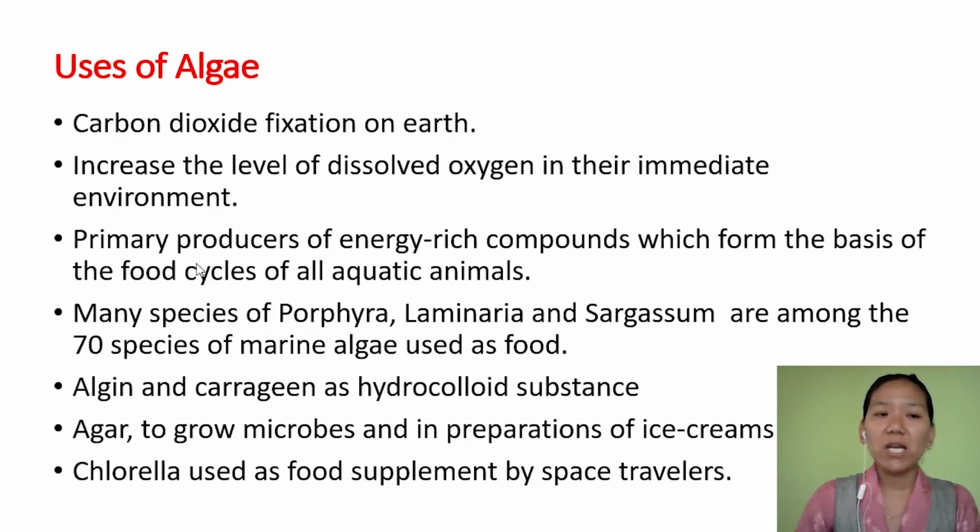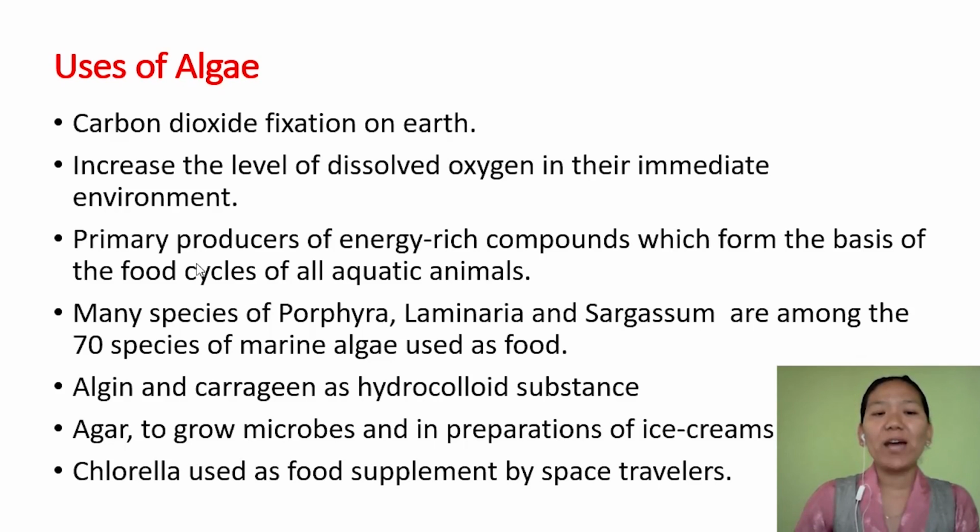Since they are aquatic, they increase the dissolved oxygen in the water body. You know that during photosynthesis, oxygen is one of the byproducts. They also form the primary producers of energy-rich compounds, which is the basis of the food cycle for all the aquatic animals. So they become the primary producers in the water body.